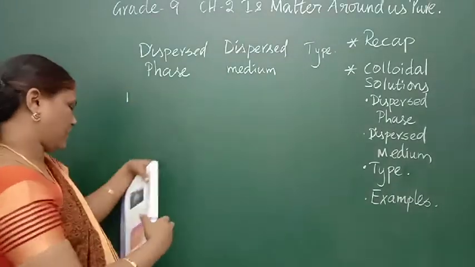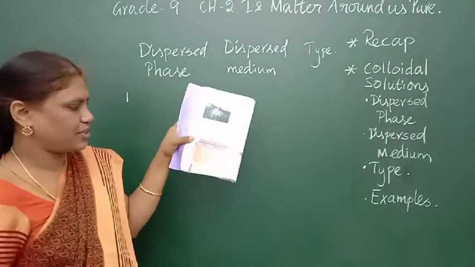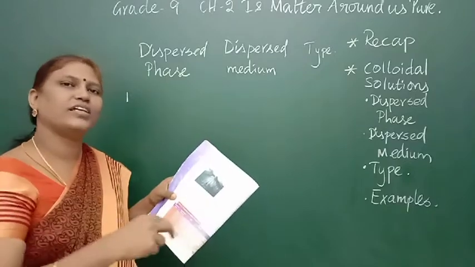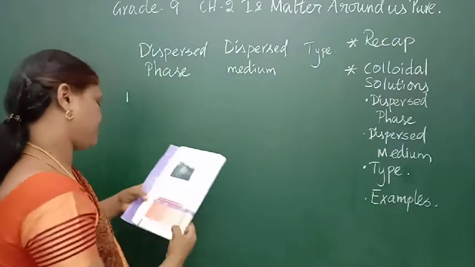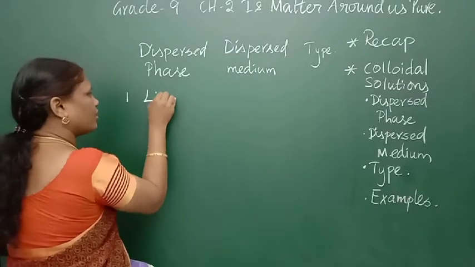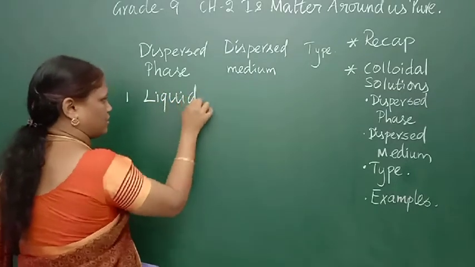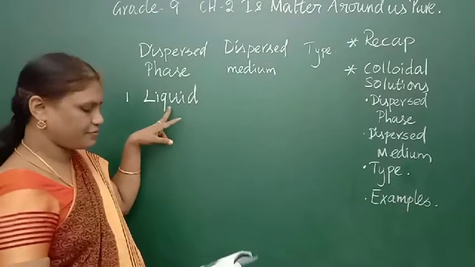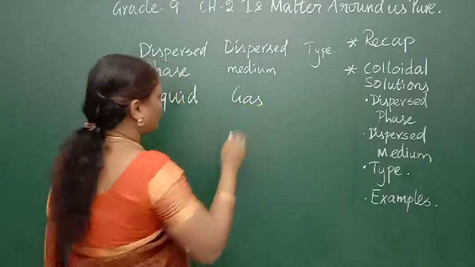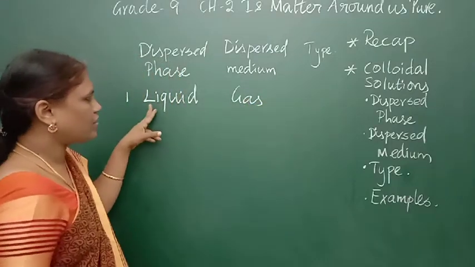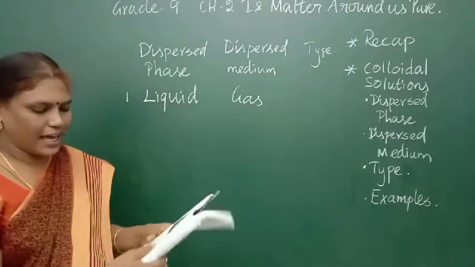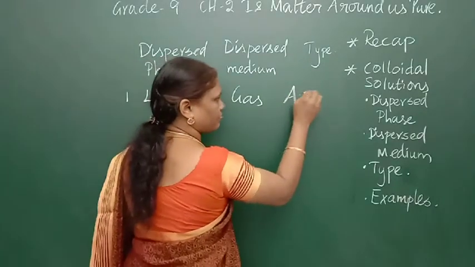First one. I am taking page number 18. They have given it there, but I will explain it so that you can understand it better. In the dispersed phase, first they have taken liquid. So it is an example of liquid in gas. For example, water, when it is mixed with air, forms a type called aerosol.